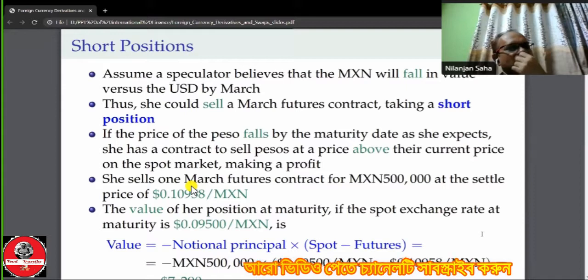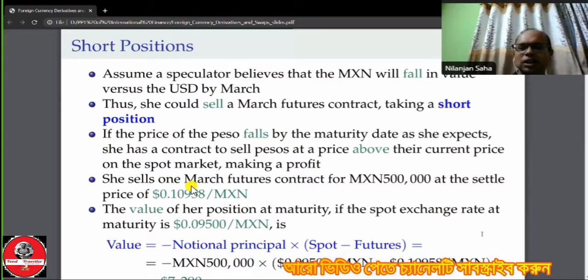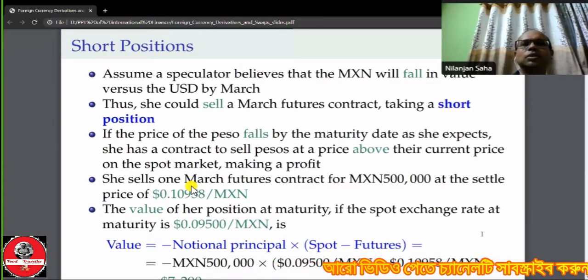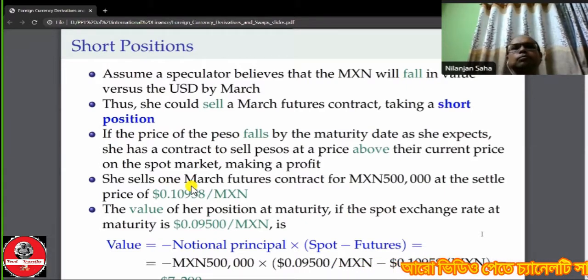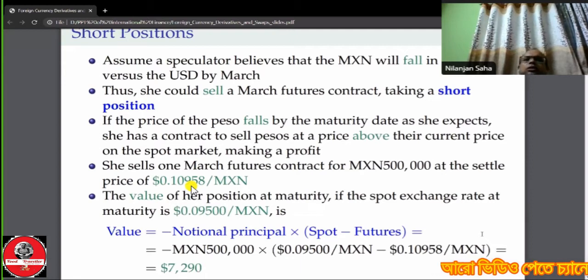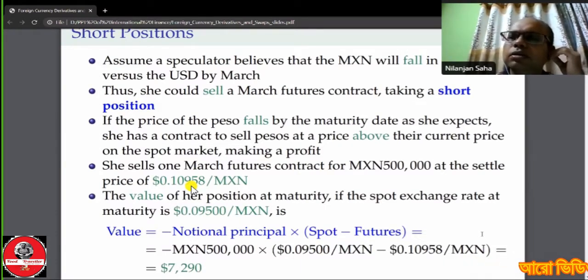We are focusing on the upper part, not the bottom part of the slide. This is a continuous slide, don't worry. Okay, this is the short position, now the total slide is visible. Okay, the total slide is visible.